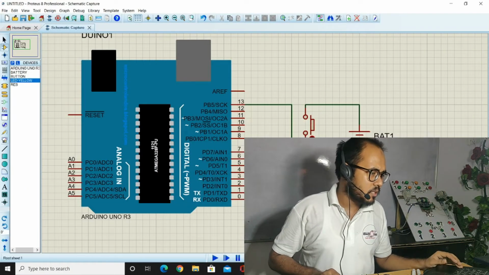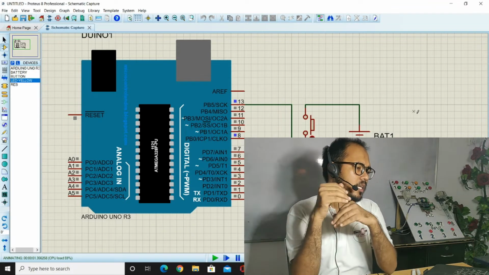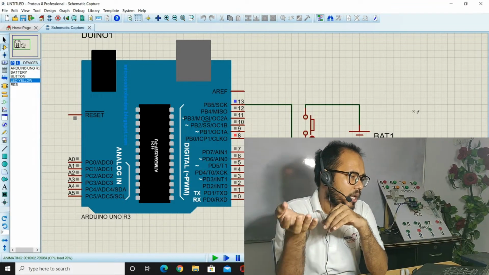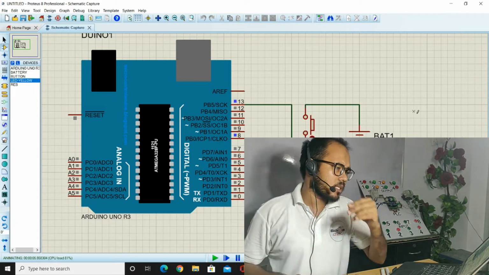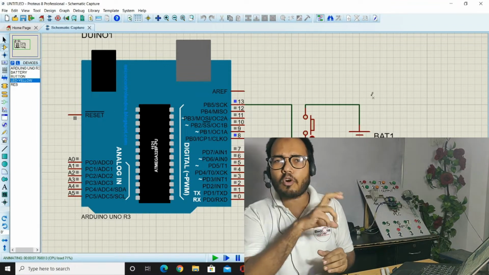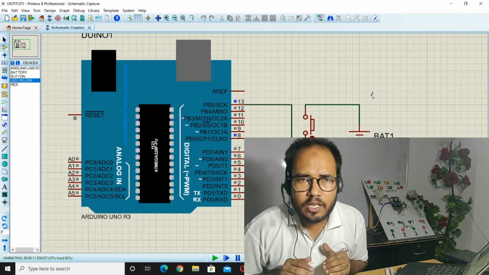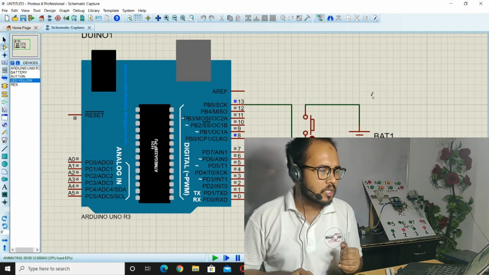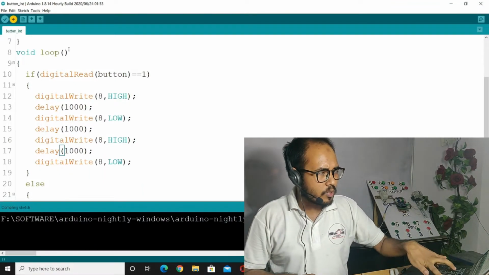Now you could see in the Proteus simulation, I'm just putting here it's high, and it will be low, and then it will be high, and then it will be low. So we can increase the number of blinking functions and the counted value. After that we will use the for loop for this function, but initially we are studying how to initialize the input and output pin with the delay function. So now upload the program, just Control U, and then upload the program.